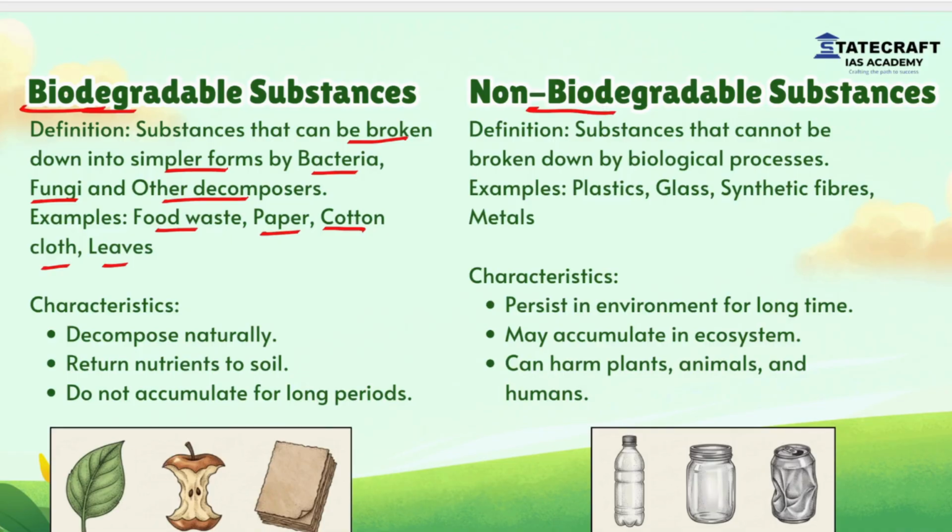Non-biodegradable substances are those that cannot be broken down by biological processes, for example plastic, glass, synthetic fibers and metals. Characteristics: biodegradable substances are decomposed naturally, return nutrients to soil, and do not accumulate for long periods. Non-biodegradable substances persist in the environment for a long time, may accumulate in the ecosystem, and can harm plants and animals.